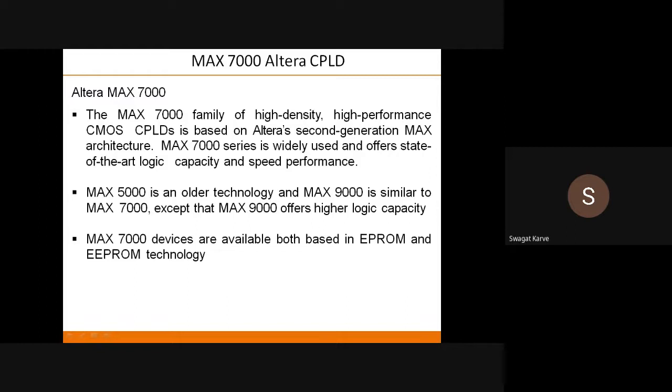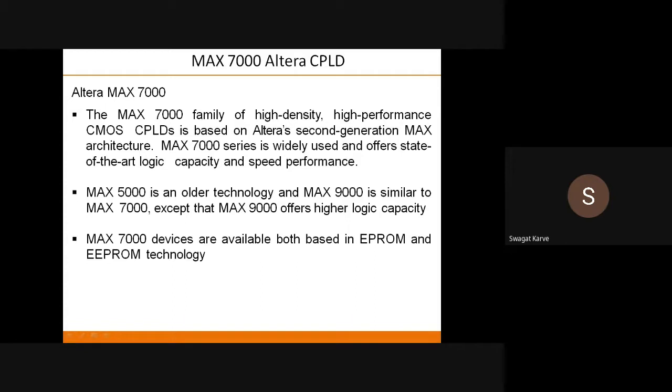It's a high density, high performance CMOS CPLD basically. Always remember in case of VLSI, we have changed from the TTL logic, that means transistor logic, to the CMOS logic. Now in VLSI, everything is mostly based on CMOS, because if you compare BJT with CMOS, you can find enormous advantages that CMOS holds, and that's why nowadays we are only using CMOS. So it is a CMOS CPLD, and it's a second generation Max architecture.